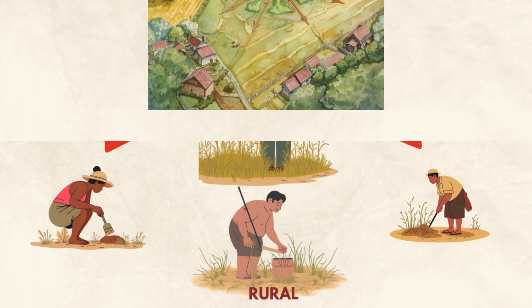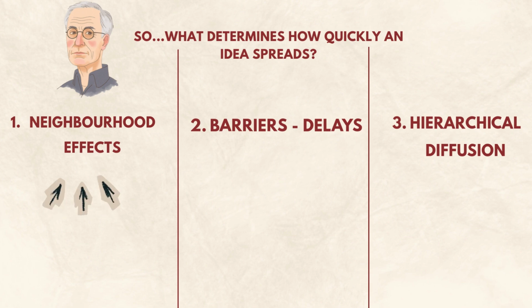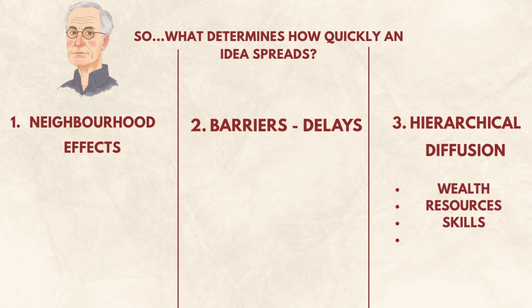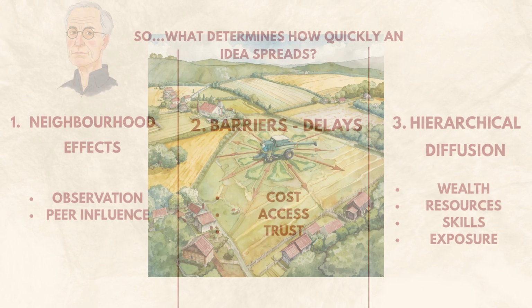Hagerstrand's framework helps us understand how innovations like new agricultural technologies move through communities, why some farmers adopt them fast, and why others take longer. For example, when modern irrigation or high-yield crop techniques are introduced, early adopters are often better resourced farmers who can experiment first. Their neighbors may observe and adopt next, while others delay because of cost, access, or trust issues. Over time, adoption spreads, though a few farmers will continue using traditional methods.